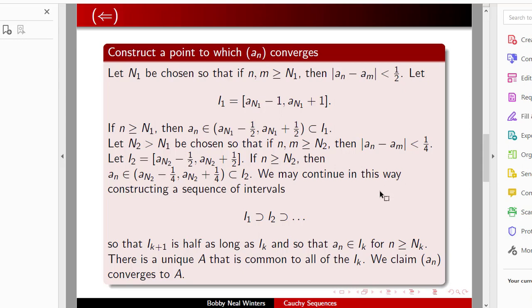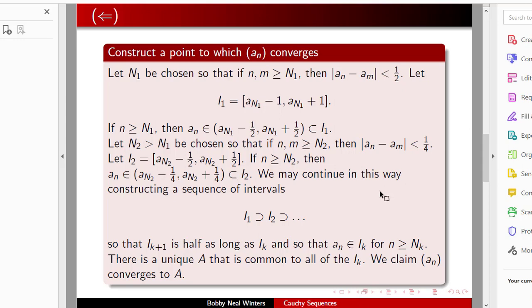So let n_1 be chosen so that if little n and little m are bigger than n_1, then the distance between a_n and a_m is less than 1/2. And we let our first interval, I_1, be an interval that's centered at a_{n_1} and has a radius of 1. So (a_{n_1} minus 1, a_{n_1} plus 1) is our first interval.